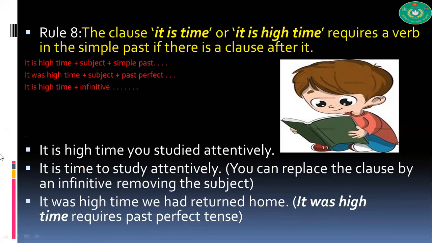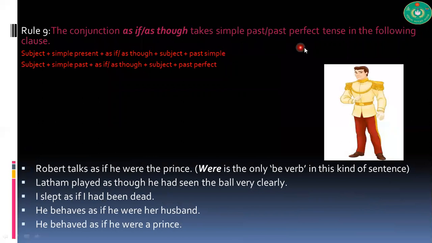So that's it. Now, as if and as though take simple past tense in the following clause. So the rule is the same as in the previous slide. Simple present, you have past simple. After as if or as though in the simple past, you have past perfect. And why do we use this expression? We use it to express an unreal situation, which is not true. Robert talks as if he were a prince. He was not actually a prince. Latham played as though he had seen the ball very clearly. I slept as if I had been dead. So past tense, past perfect tense. Present tense, past tense.